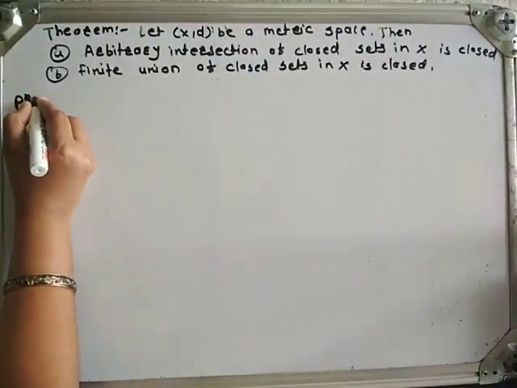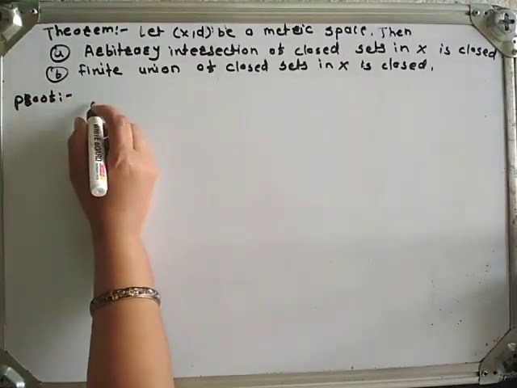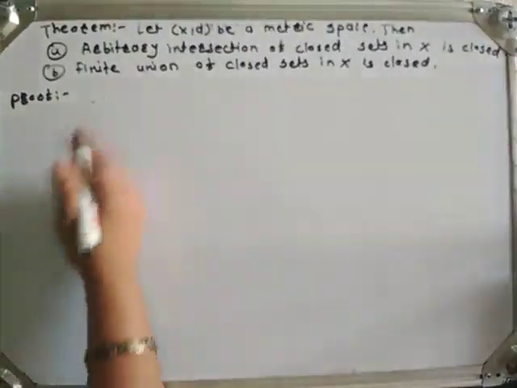Let us see the proof of part A. In part A, we have to prove that arbitrary intersection of closed sets in X is closed.